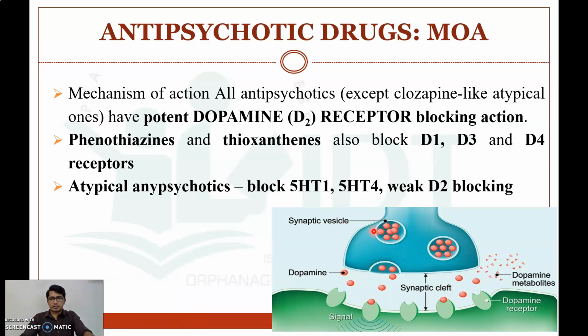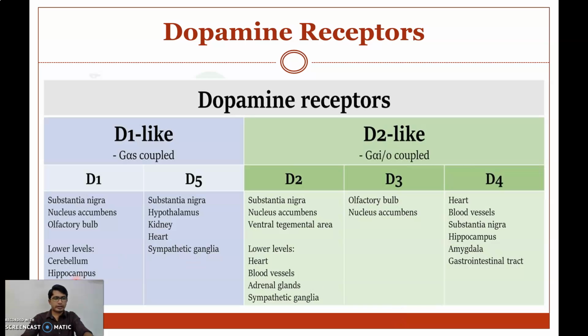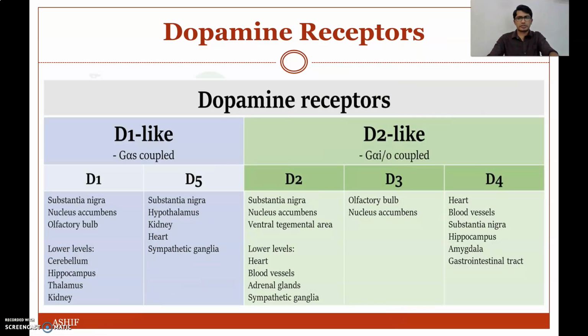Okay, so this is the pictorial representation of the synaptic cleft, where the synaptic vesicle containing dopamine is released, and this dopamine will come and bind with the dopamine receptors. There are different dopamine receptors, classified as D1-like and D2-like. D1-like are D1 and D5 receptors, and D2, D3 and D4 are D2-like.